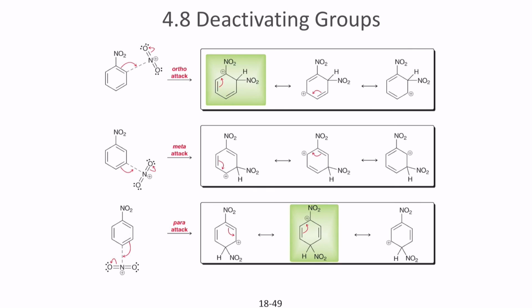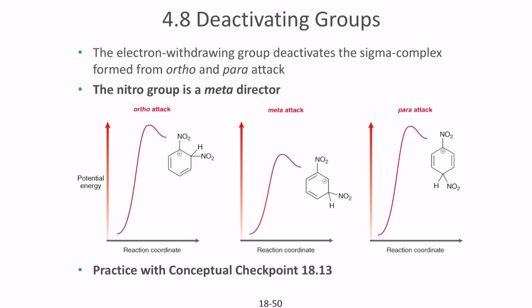So the problem with the deactivating group is that it only creates positive charges in two instances, in ortho and in para positions. But the problem is that it does not have enough energy to have positive charges right next to the nitro group because of the electron withdrawing nature. So it ends up forming the meta structure rather than ortho or para structures. The energy required for it to be stable is much less in the meta structure than in ortho or para structures. So this is the reason why the nitro group is a meta director and a deactivator.